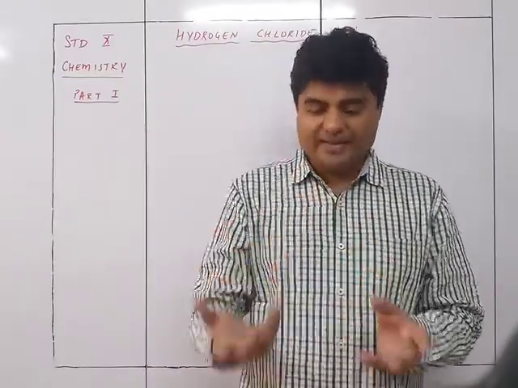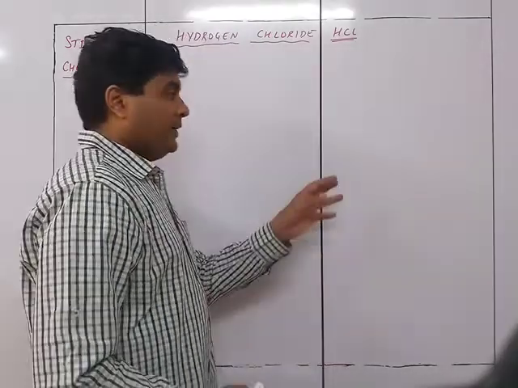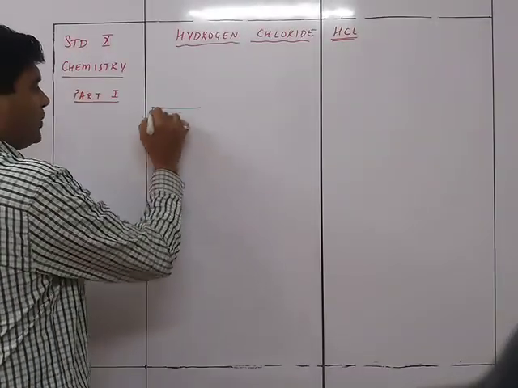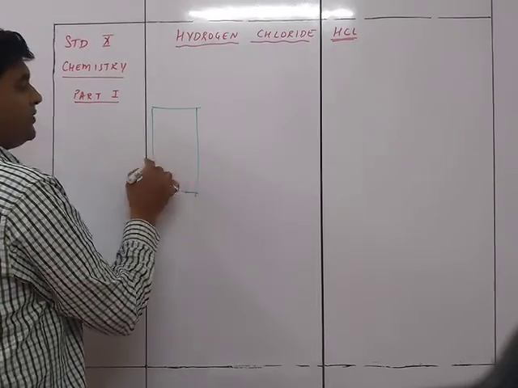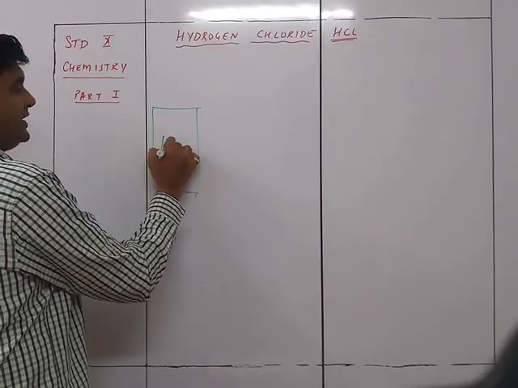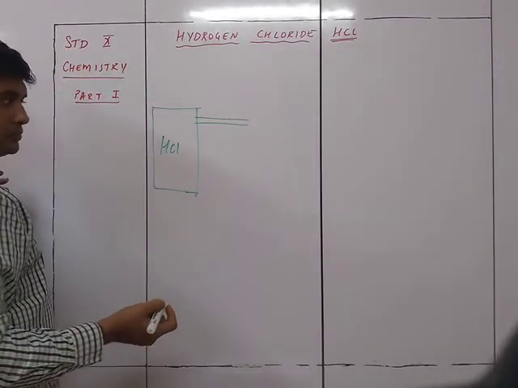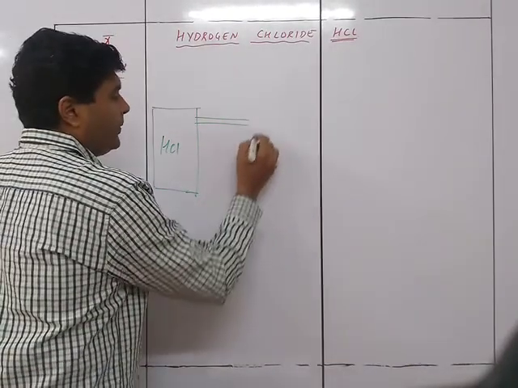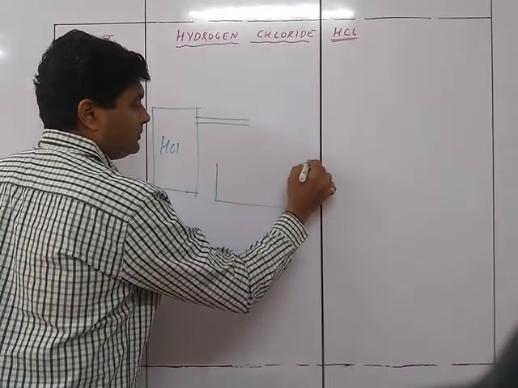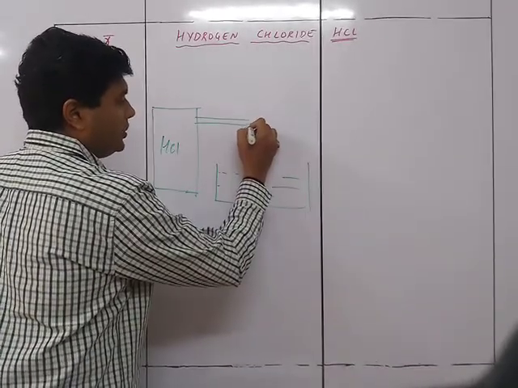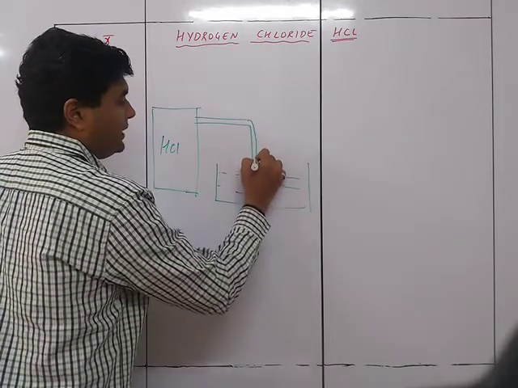In the collection method, suppose here I have the whole equipment for preparation of HCl. So this is the preparation of HCl gas. There is an outlet of the HCl gas coming here, right? Now what we do is take a trough of water, and we take a tube and put it over here like this.